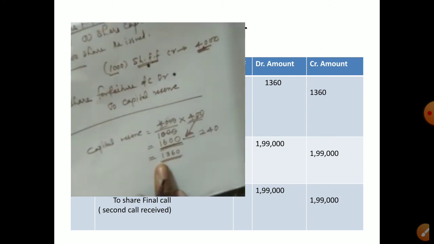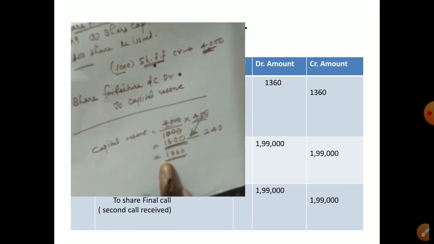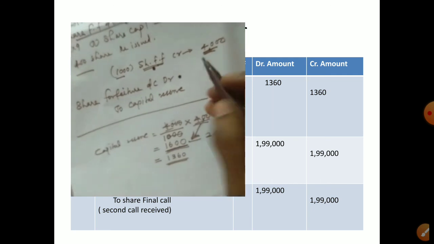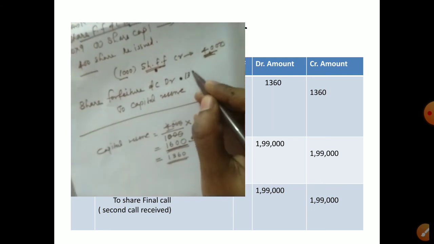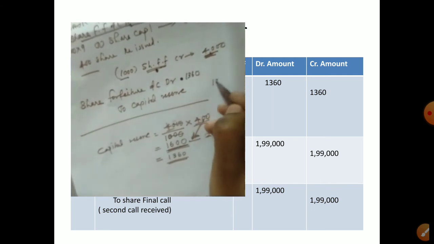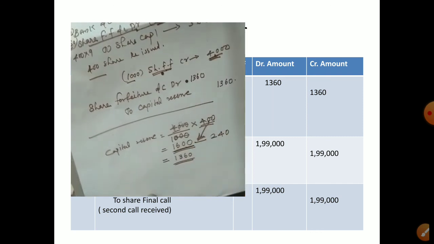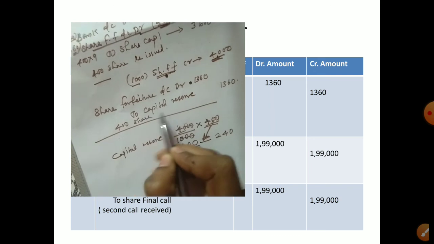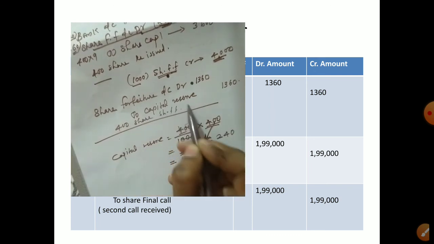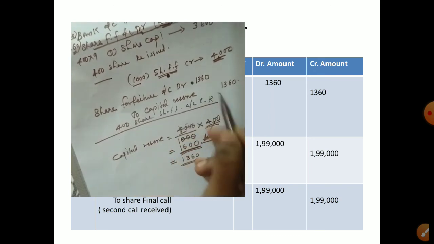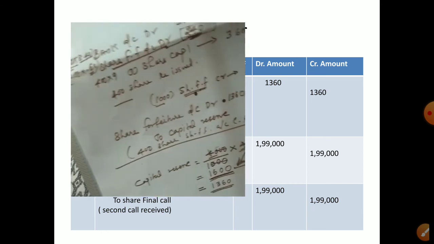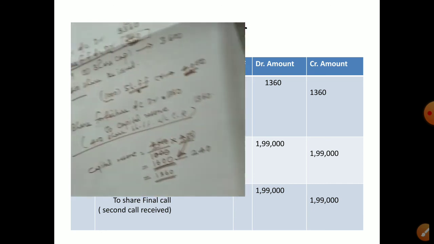So now they can transfer to capital reserve only 1360 rupees, the proportionate amount for 400 shares. You can write as narration: share forfeiture account for 400 shares transferred to capital reserve. So this way you have to calculate. I think it is clear now.